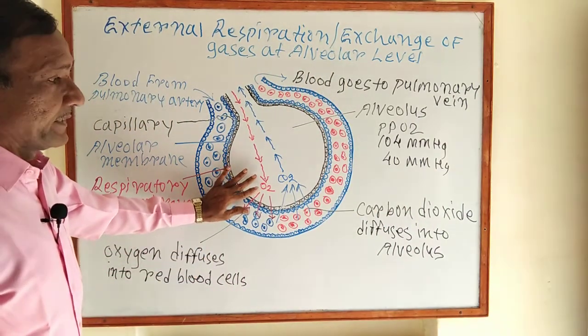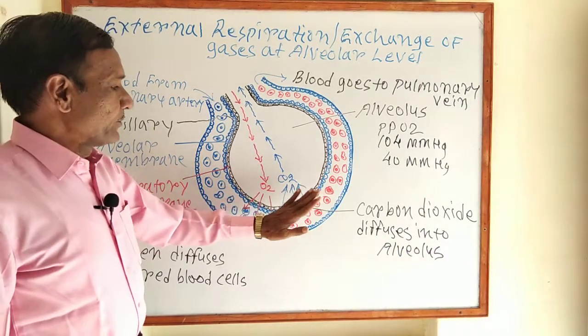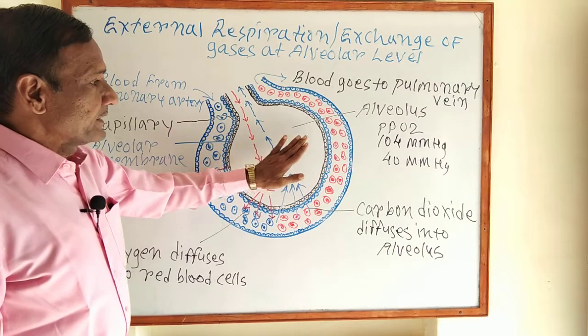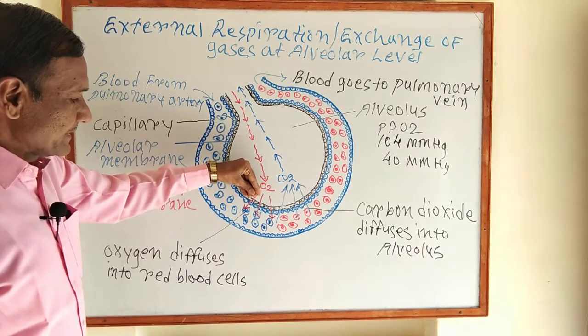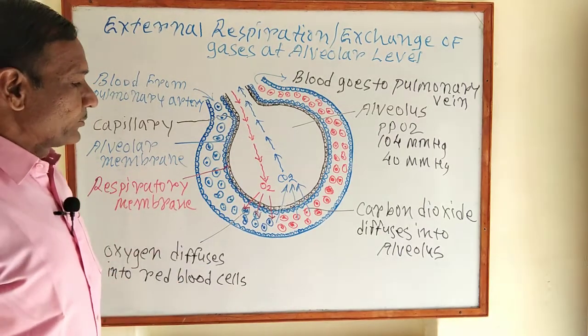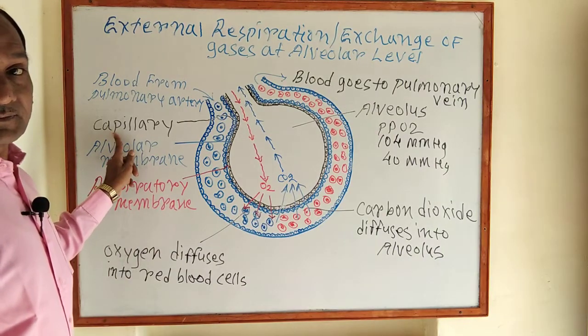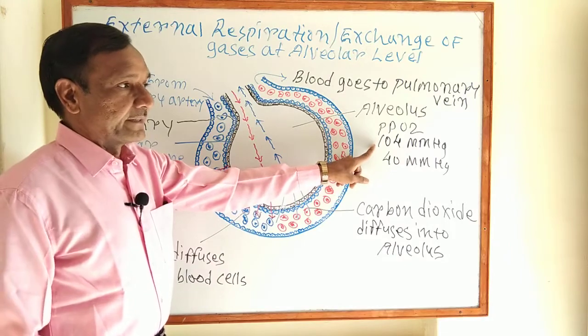Due to this difference, what happens? The oxygen from the alveolus diffuses into the blood capillaries due to the pressure gradient. Is it clear?